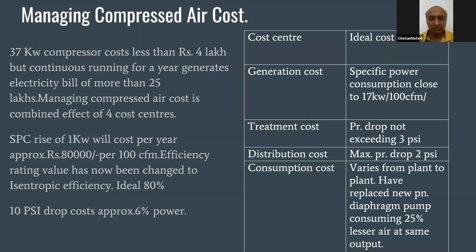There is one question related to artificial demand: if 100 CFM is being generated, and during the audit it is found that 20 CFM is leakage, then what could be the actual productive usage? That is the question. I don't get you, can you repeat? The 100 CFM is the generation and 20 CFM is the leakage, so the actual productive usage is.